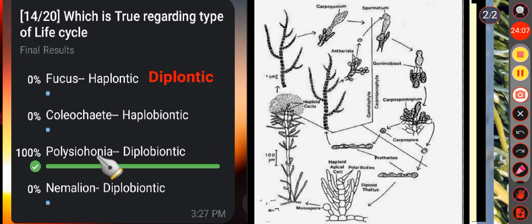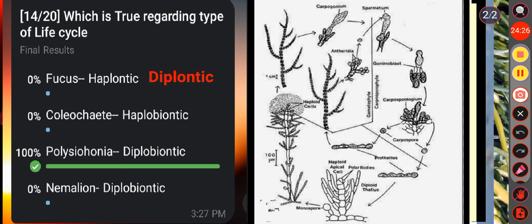Then in the last option, that is mammalian, that is diplobiontic, no. The life cycle in mammalian and in Batrachospermum is haplobiontic type, not diplobiontic type. Diplobiontic type is seen in Polysiphonia. Okay. Then see what is haplobiontic type.